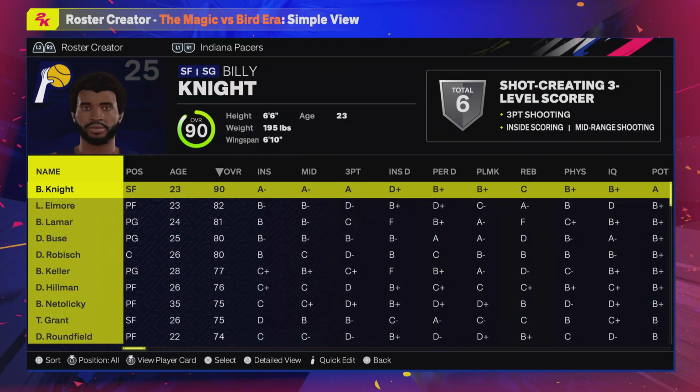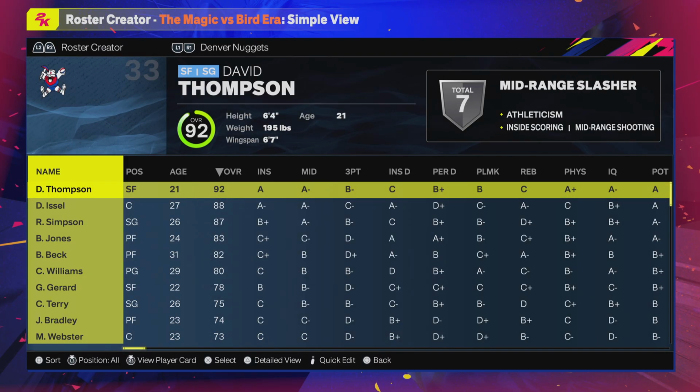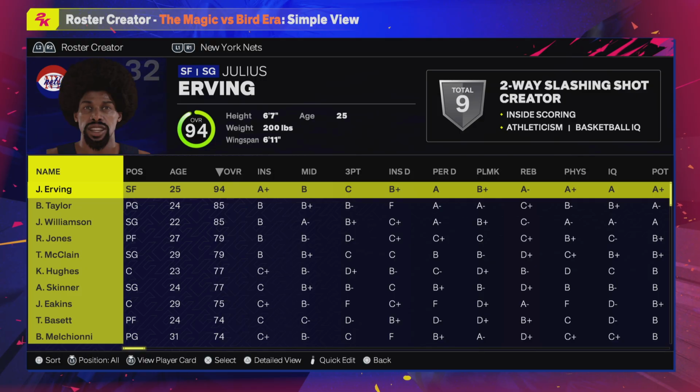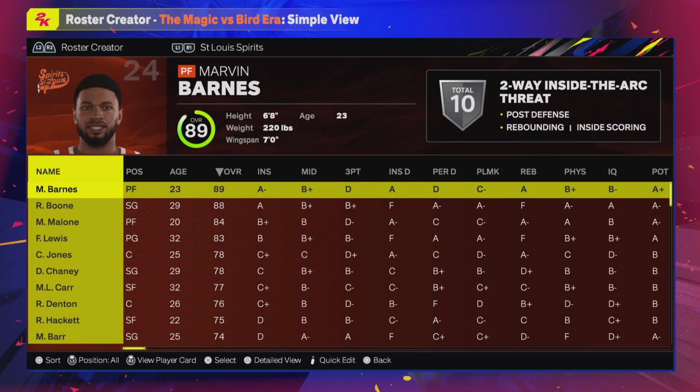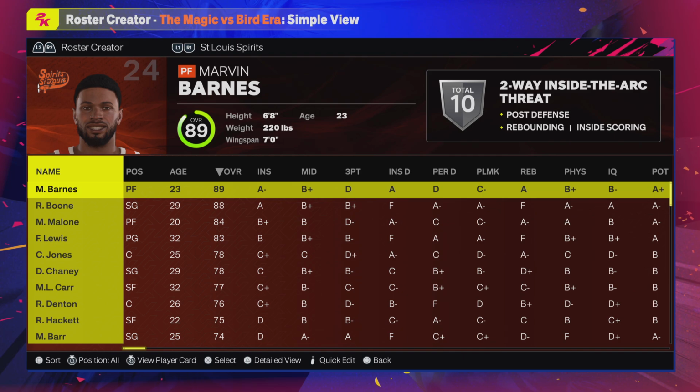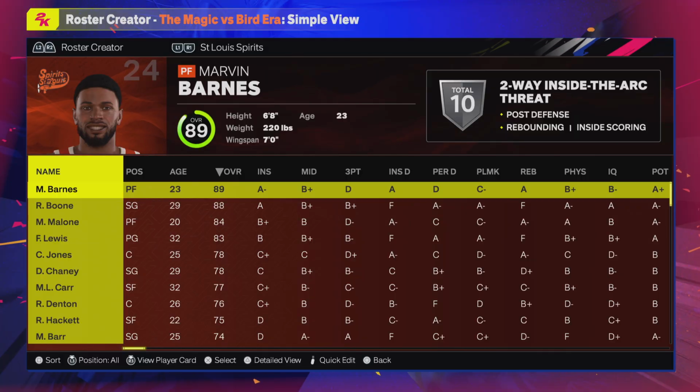Like I said, it's got some ABA teams in it. You've got the Pacers, the Nuggets, the Nets, and the Spirits. A couple teams that season folded, with San Diego and Utah folding midway through the season. So really, you're only missing the Kentucky Colonels and the Virginia Squires for this one to complete the ABA.